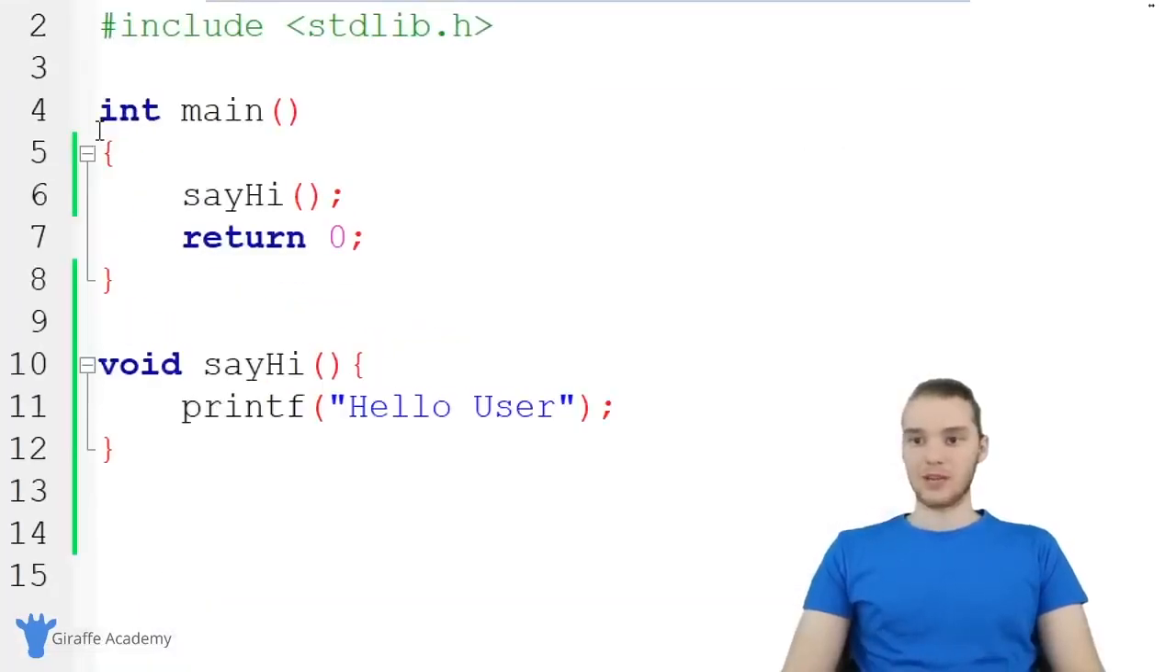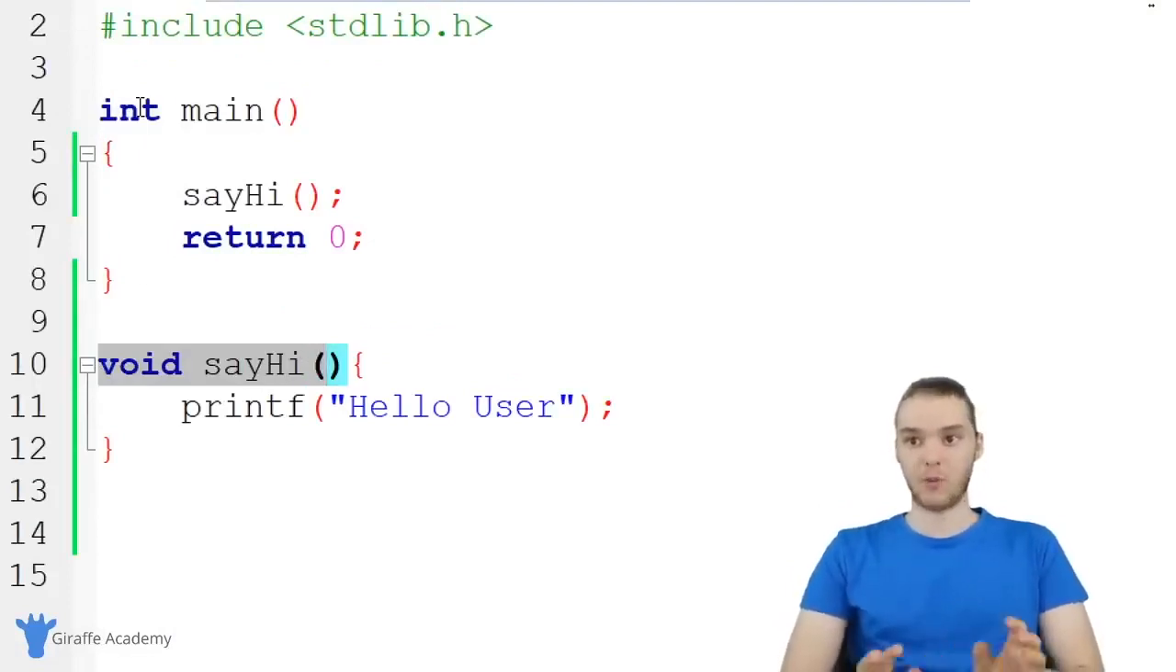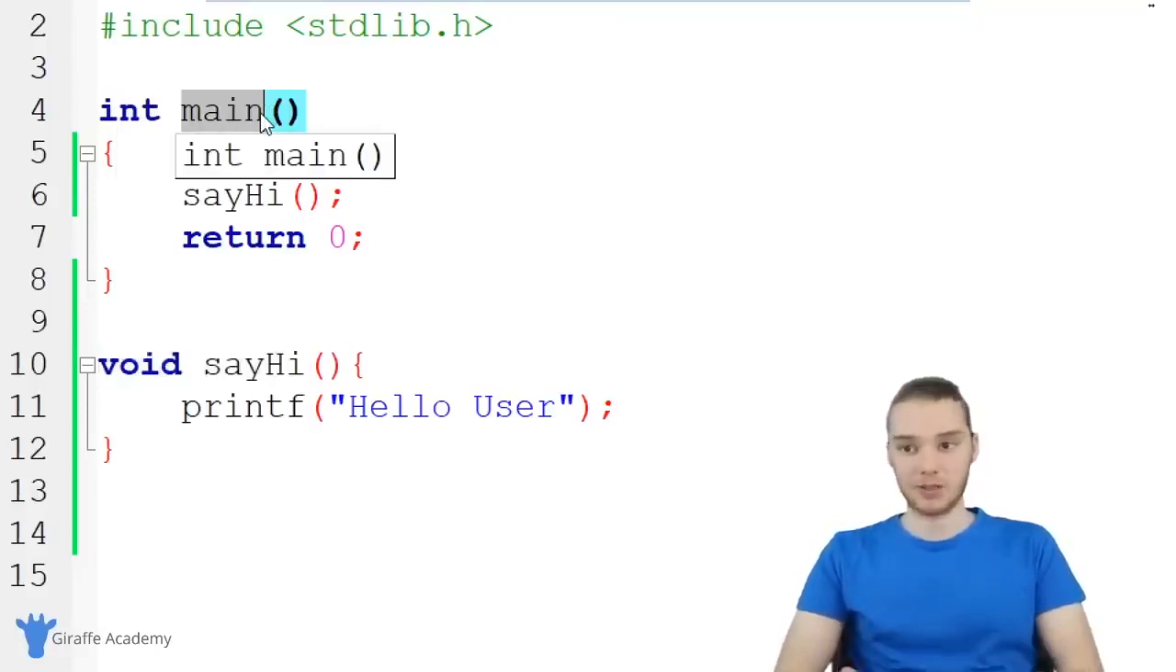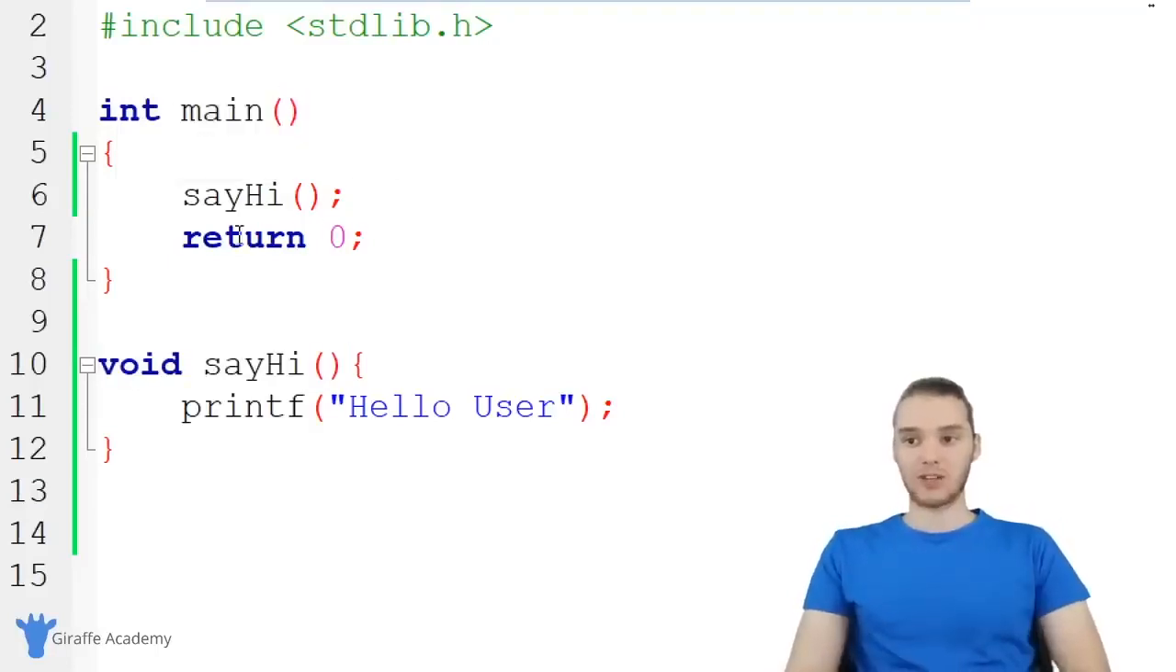So the difference between this main function up here and this say hi function is this main function is a very special function, right? When we run our program, this main function basically gets called. Then if we want to use other functions, we can call them from inside of this main function. And that's sort of how this is going to work.